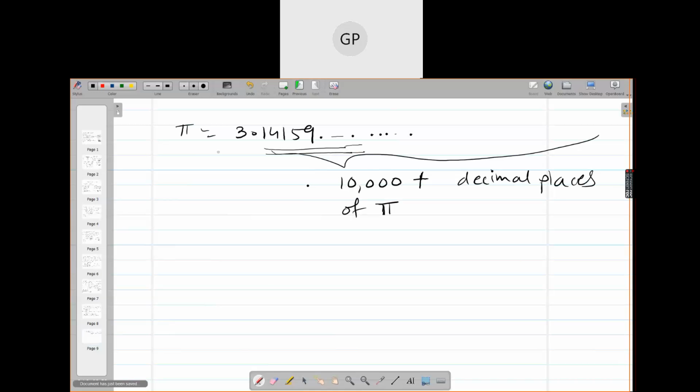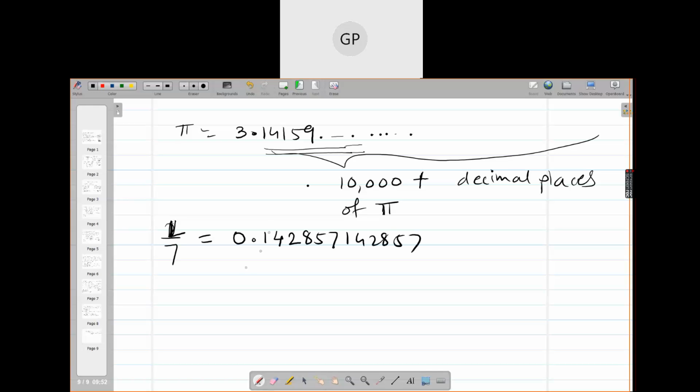So this is non-terminating, non-repetitive. There are certain numbers like 1 by 7. If I write 1 by 7, 7 ones are 7, then 7 fours are 28, 2857, and again you get the same pattern.